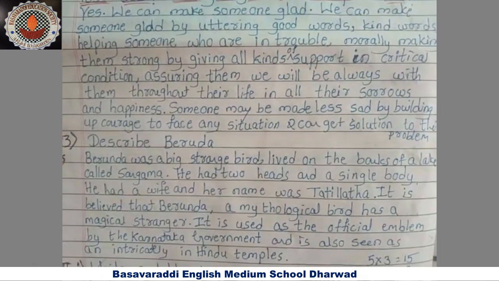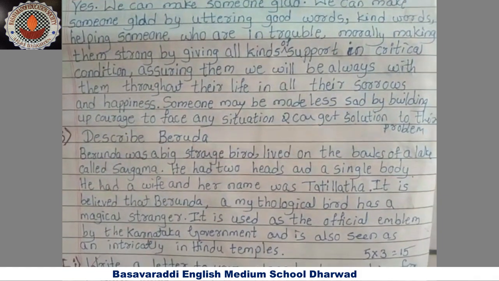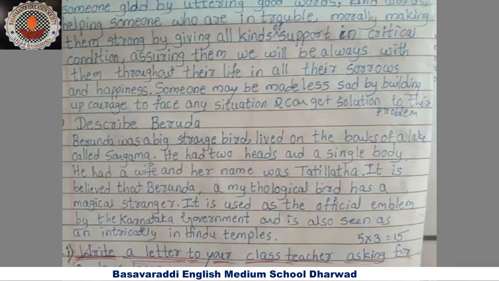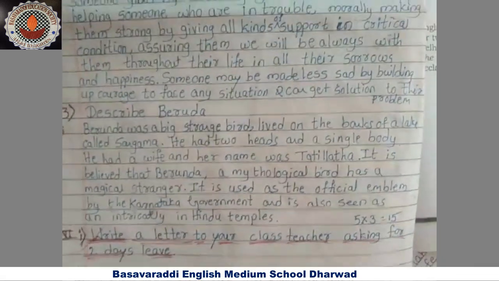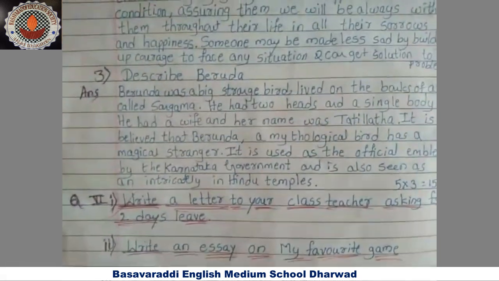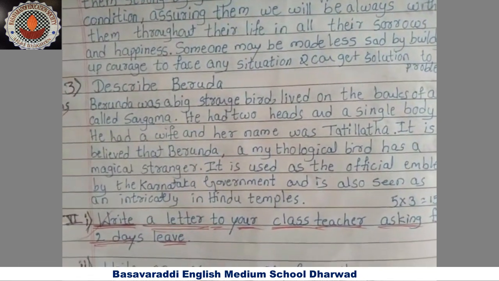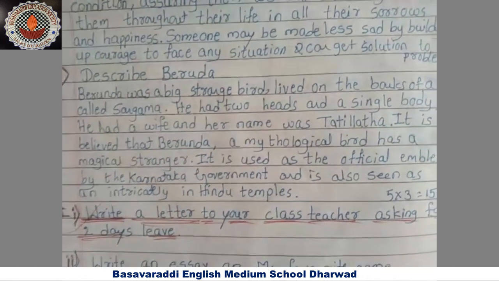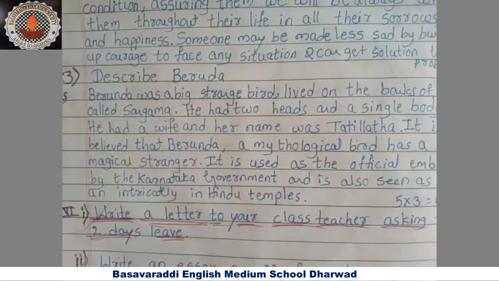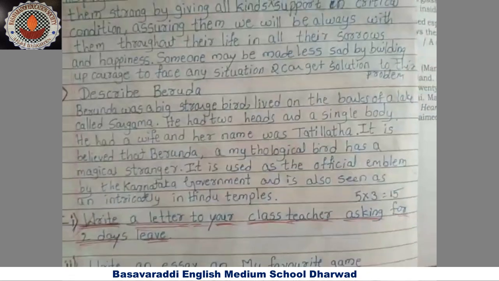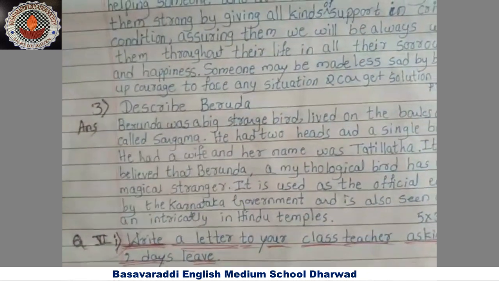Someone may be made less sad by building up courage to face any situation and getting a solution to their problems. See here, if you are not able to give the solution, at least stop giving them trouble. Here the poet is telling we can make someone glad by telling them good words, by filling them with courage when they are in the worst condition.